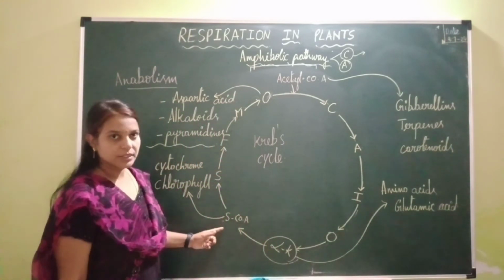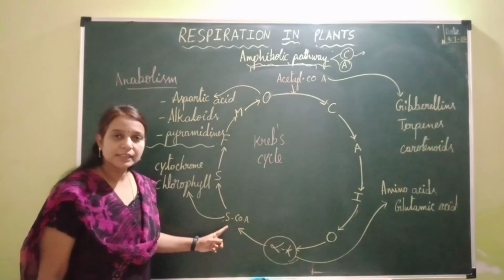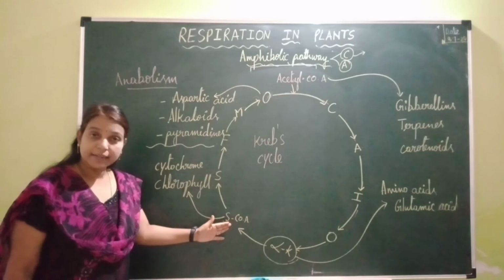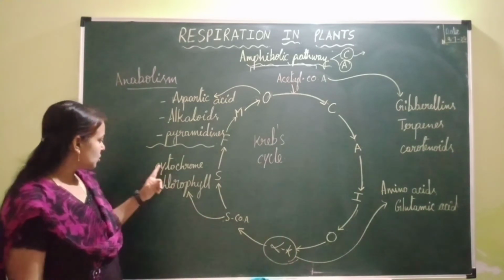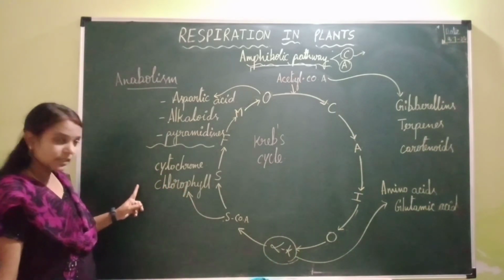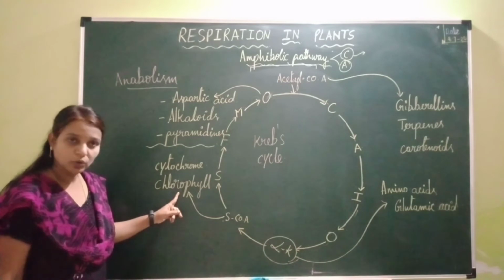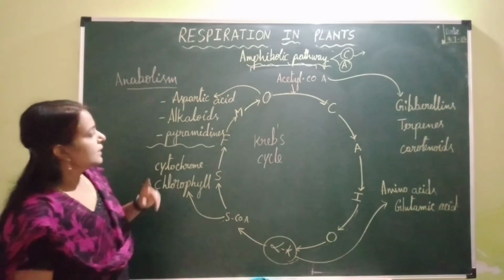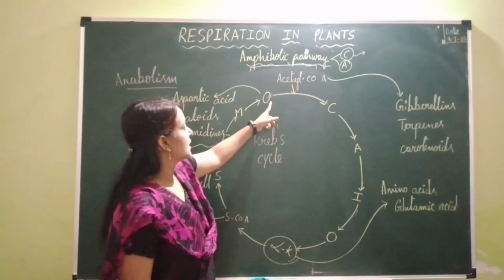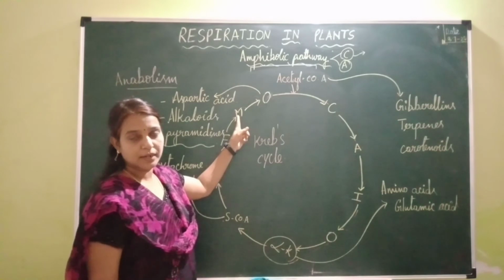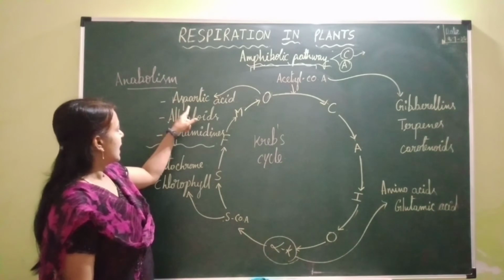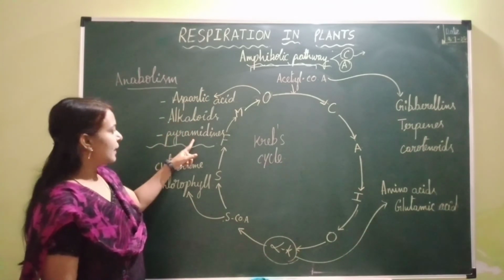Okay. Next intermediate, that is succinyl CoA. Succinyl CoA can be withdrawn from the respiratory pathway and it is used as precursor for the synthesis of the red colored pigment called cytochrome, and it is also used as precursor for the synthesis of the green colored pigment called chlorophyll. So the next intermediate is oxaloacetic acid. Oxaloacetic acid can be withdrawn from this respiratory pathway and it is used inside the cell as precursor for the synthesis of aspartic acid, alkaloids and pyrimidines.